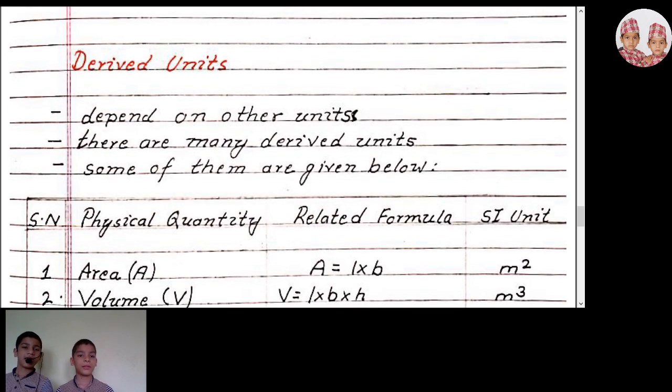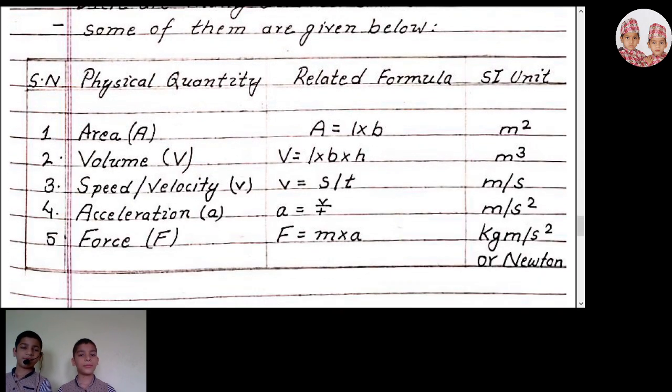Derived units. Derived units are the units that are dependent on other units. There are many derived units. Some of them are given below. Physical quantity area: A equals L into B. Its SI unit is meter square because the SI unit of length is meter and breadth is meter. If we multiply meter into meter, it will be meter square. Volume V equals L into B into H. Likewise, we can do the same for volume.